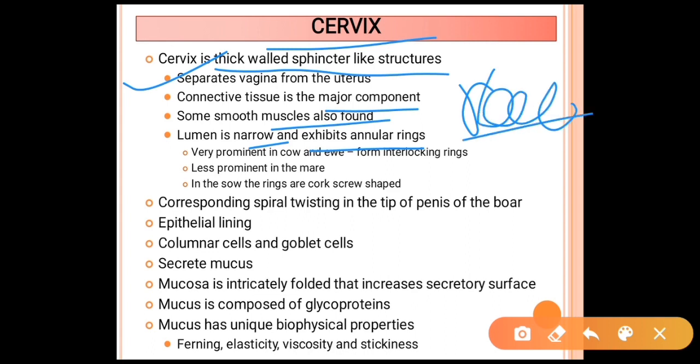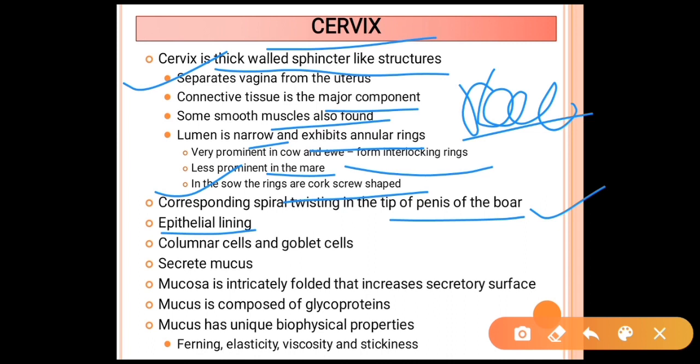The rings are very prominent in the cow and ewe, forming interlocking rings, and less prominent in the mare, and in the sow the rings are corkscrew shaped. It is very important that the cervical rings are corkscrew shaped in which animal? The answer will be the sow. The spiral twisting corresponding to the tip of the penis is also present in the boar.